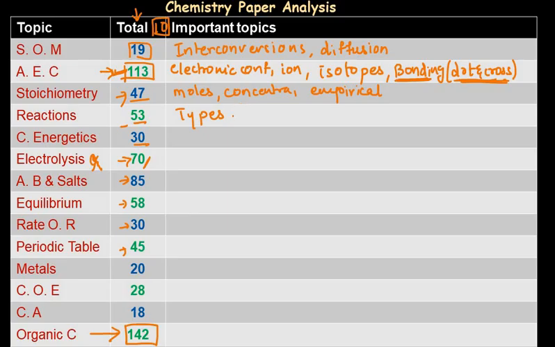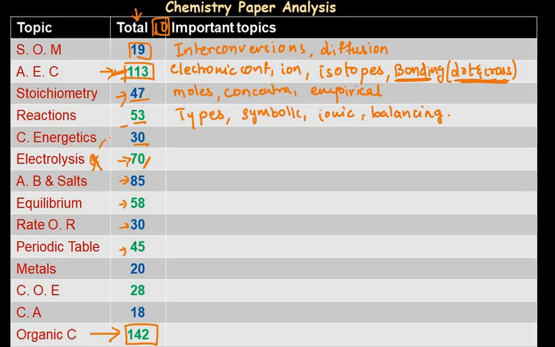So types of reactions important. After that, if some reaction information is given, how to make the symbolic reaction or ionic reaction from this information, and from that balancing the reaction. These are the subtopics you should know from the reactions.